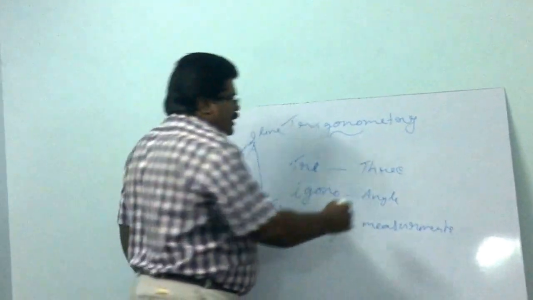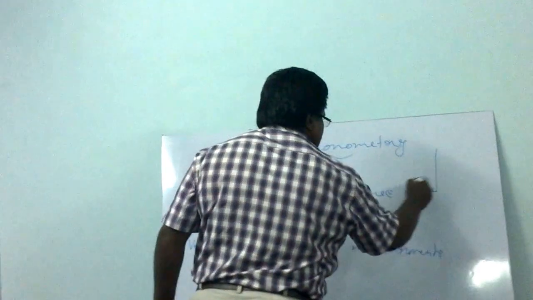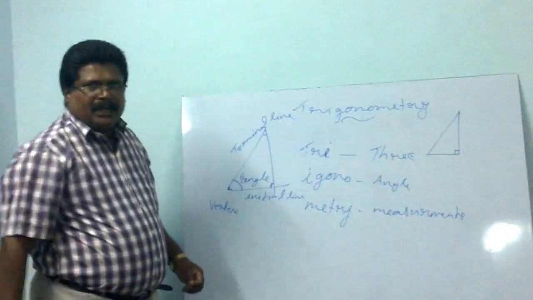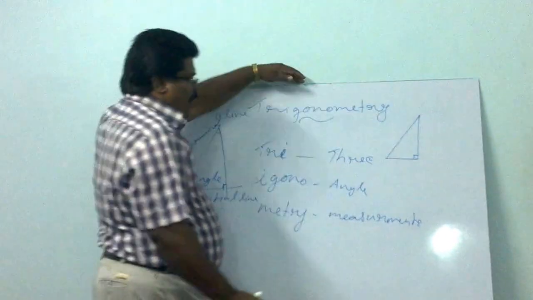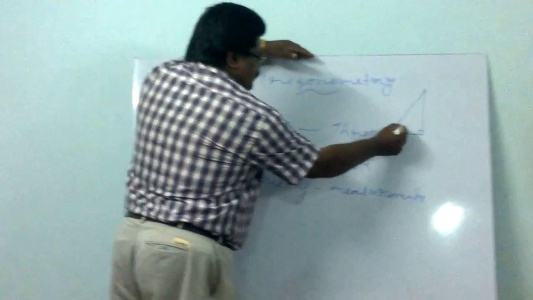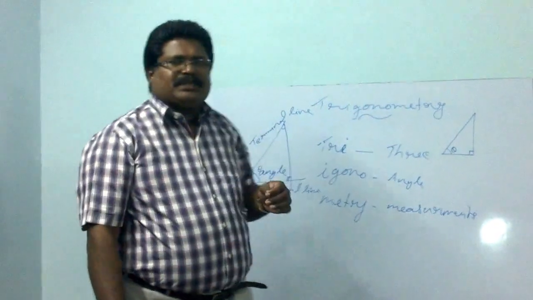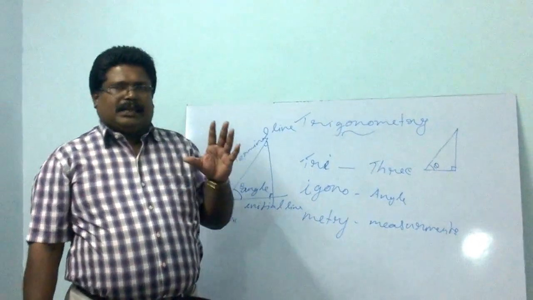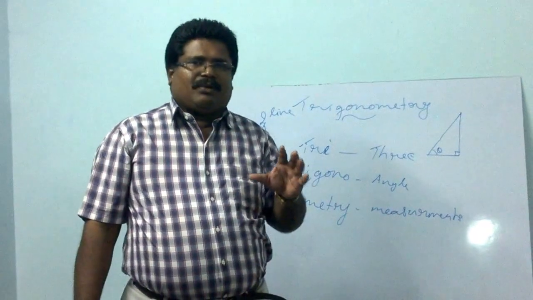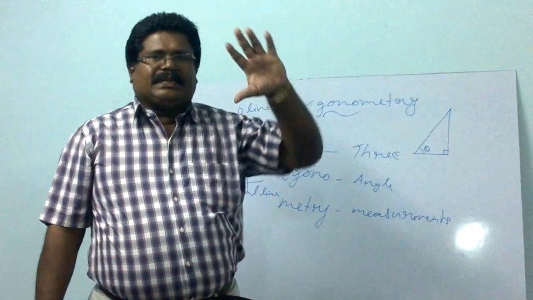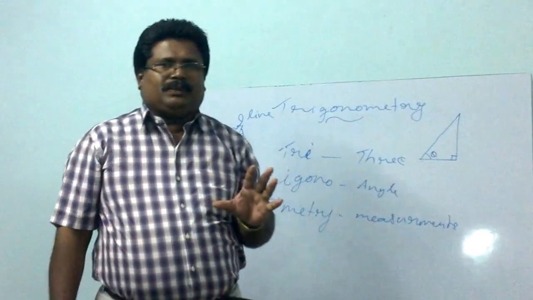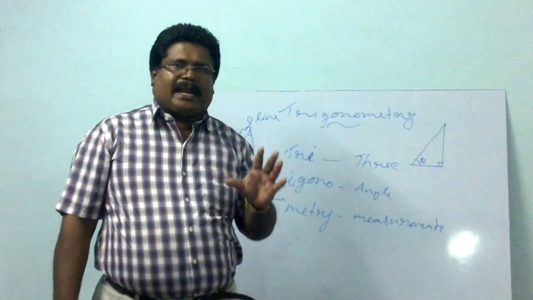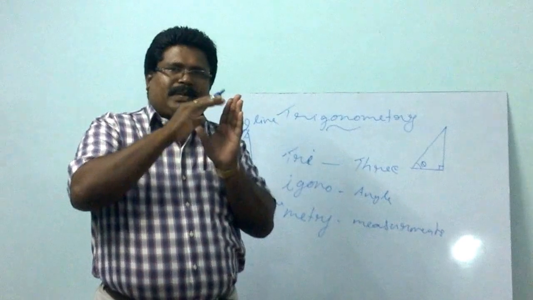Now you got a right angled triangle. One angle is 90 degrees. The right angled triangle is formed, and this angle is the measured angle. Now, do you know for what purpose this trigonometry is used? Actually, trigonometry is mainly used to find the distances of tall buildings and bridges, and mainly civil engineers use this chapter. They use it for drawing the plan and for how the bridge can be sloped.